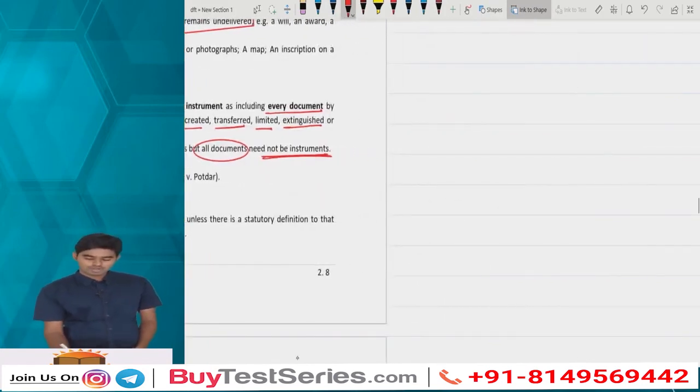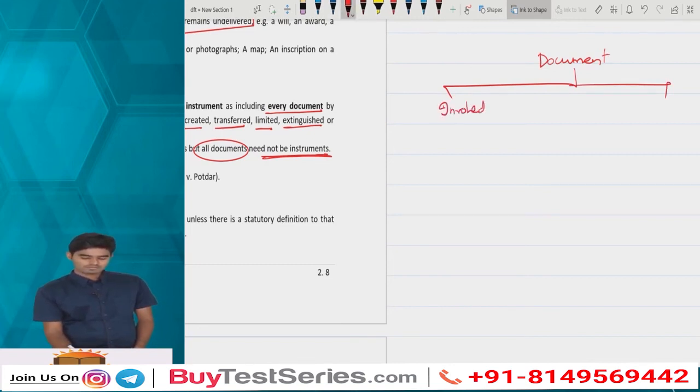So how do you need to check a document? Check whether a right or liability is involved or not involved. The right or liability may be with respect to creation, modification, recording, transferring, extinguishing, whatever it is.